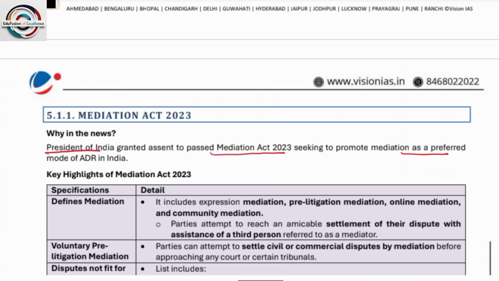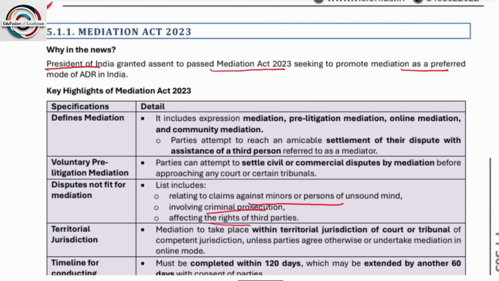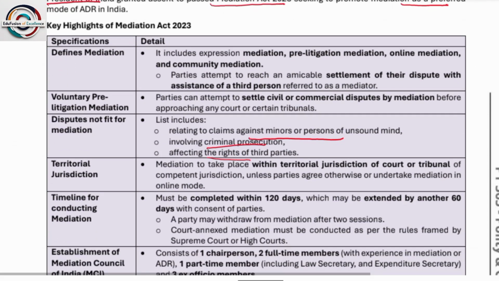Okay, now next, the Mediation Act 2023. The President of India granted assent to the Mediation Act 2023, seeking to promote mediation as a preferred mode of ADR in India. Key highlights of the Mediation Act 2023: it defines mediation. It includes institutional mediation, pre-litigation mediation, online mediation, and community mediation. So any kind of mediation involved comes under the definition of mediation.